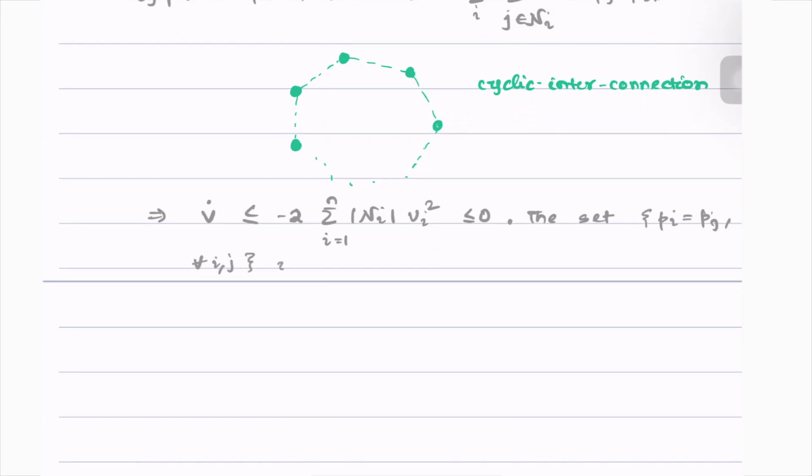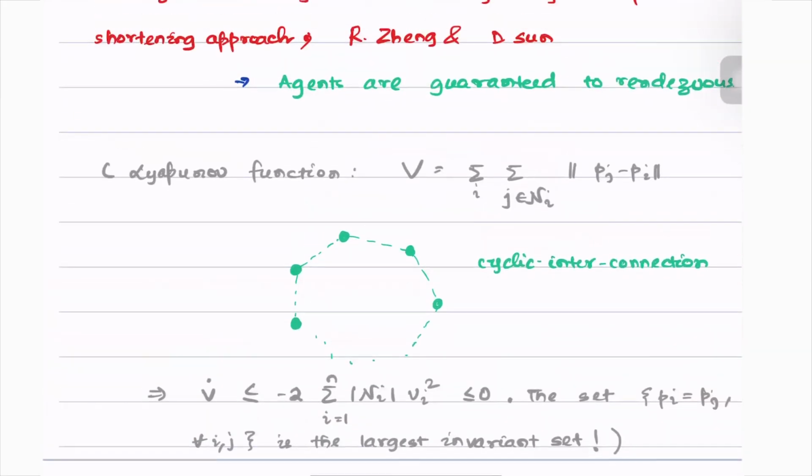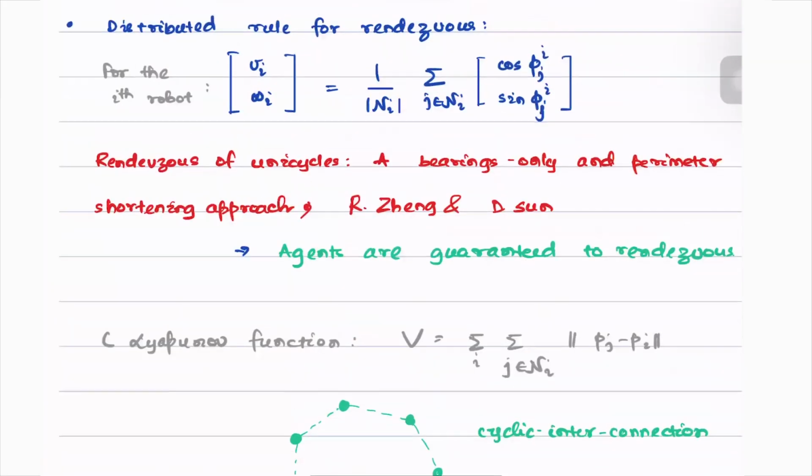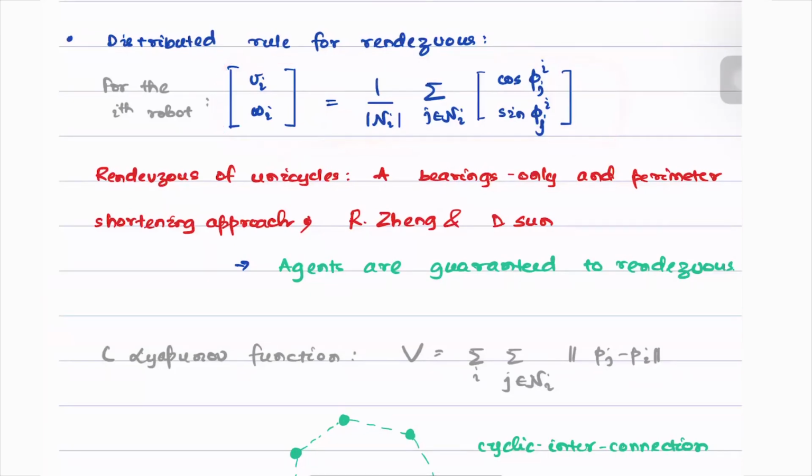This set is the largest invariant set. And thus, with this, our job is done. Because we know from LaSalle's invariance principle that the trajectories will move towards the largest invariant set, which is nothing but the state of rendezvous. Hence, using the proposed rule shown here, rendezvous of agents is actually guaranteed.